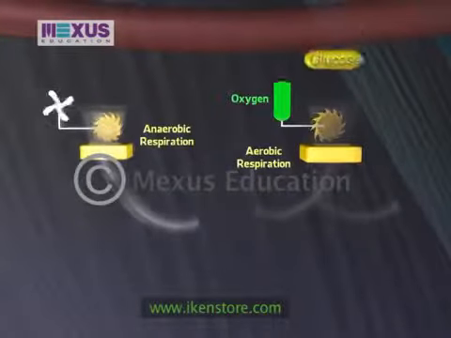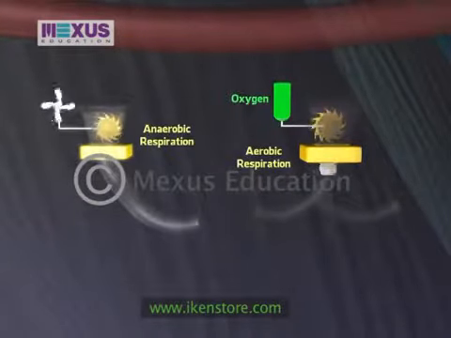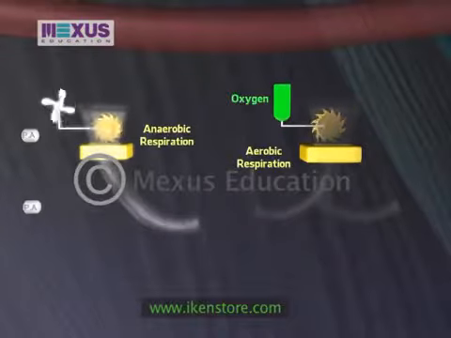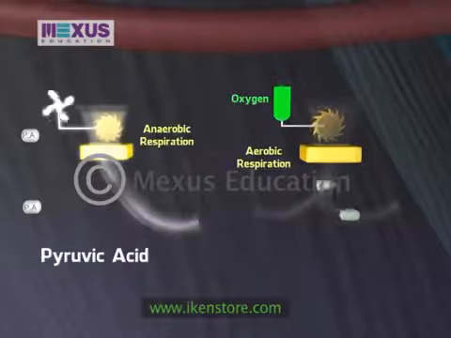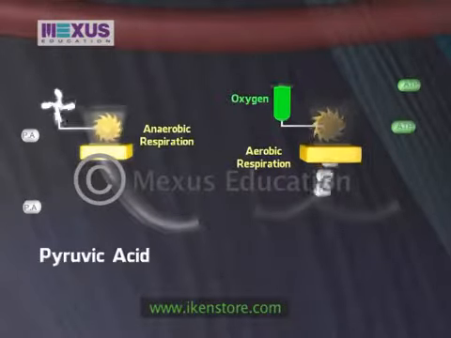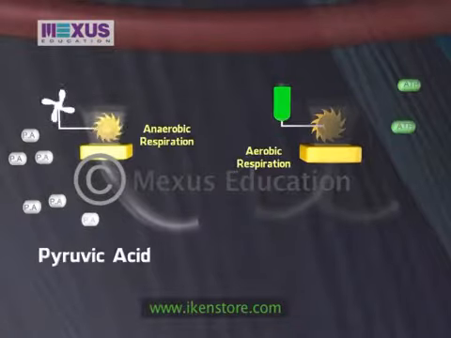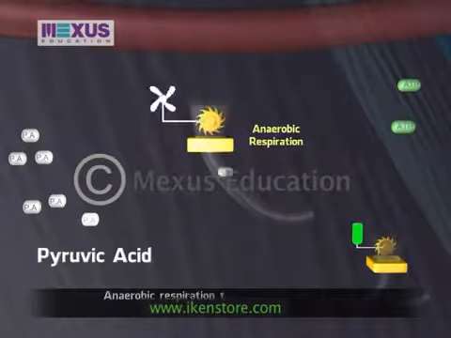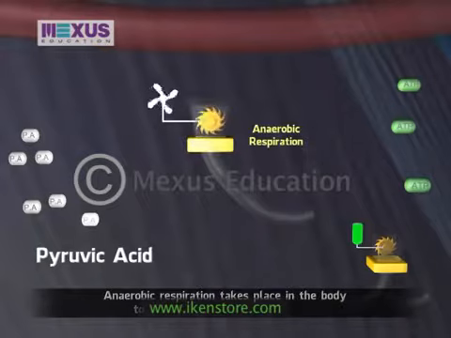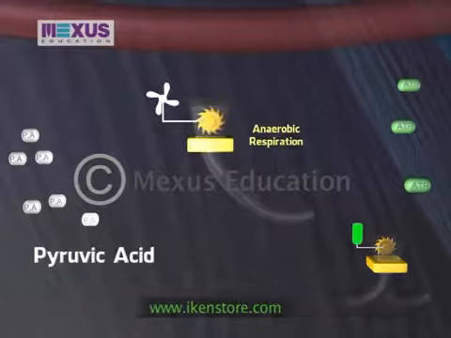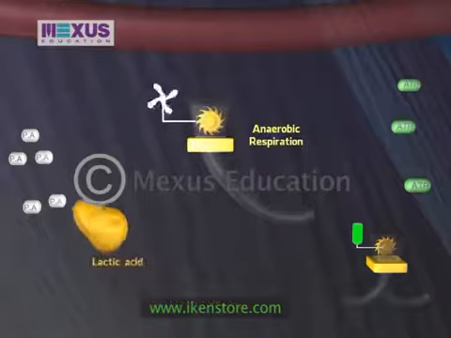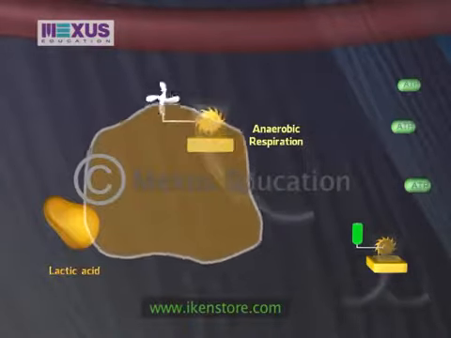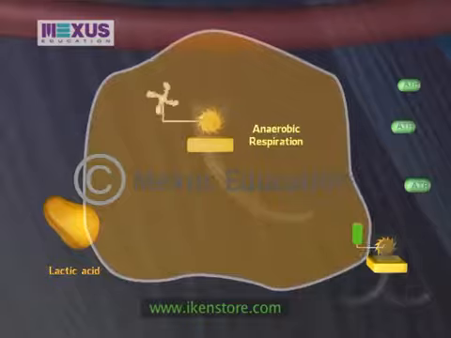Our muscles can also respire anaerobically. During high exercise like cycling or weightlifting, the demand for energy is high, but the supply of oxygen is limited. That is when anaerobic respiration takes place in the body to satisfy the demand of energy. This results in the production of lactic acid from pyruvic acid. A high concentration of lactic acid might impair the muscles, leading to cramps.